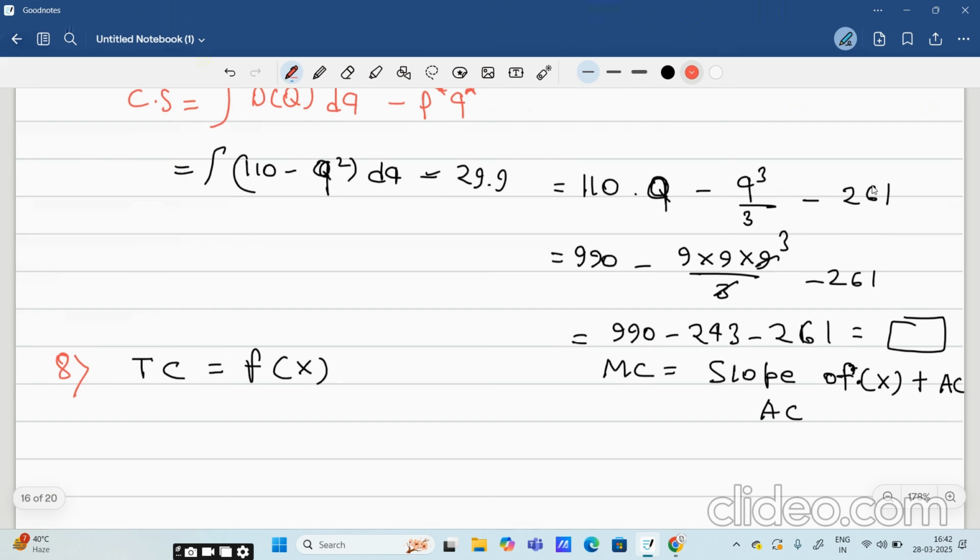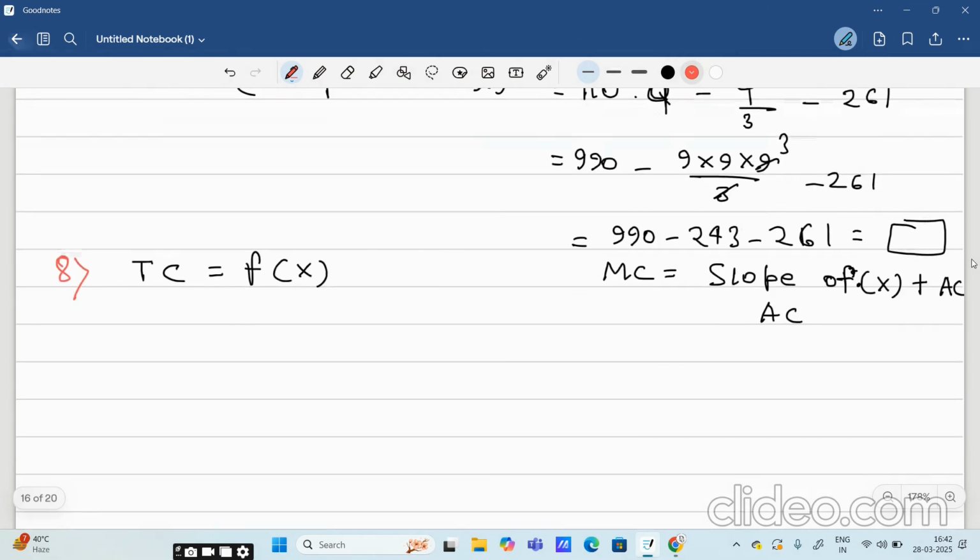Now this question was a little bit tricky. This was given that total cost is a function of x. Okay, and there were 4 relations given. You have to take which one is correct. So let us derive it. Total cost is this. So if total cost is this, that means average cost will be function of x by x, right? And our marginal cost will be f dash x, right?